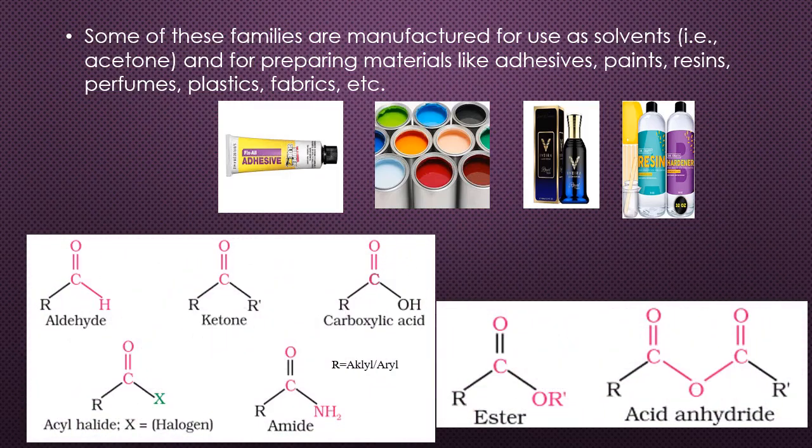The general formulas of these classes of compounds are given below, such as RCHO for aldehyde, RCOR' for ketone, RCOOH for carboxylic acid, RCOX for acid halide, RCONH2 for amide, RCOOR' for ester, (RCO)2O for acid anhydride, where R and R' can be any alkyl or aryl group, whereas X is equal to any halogen.